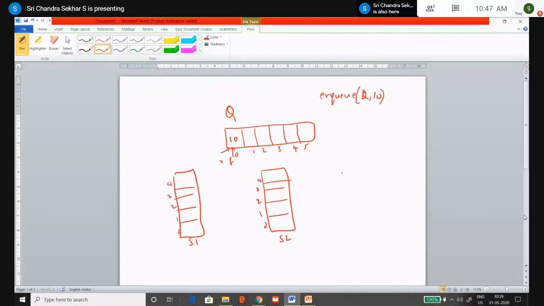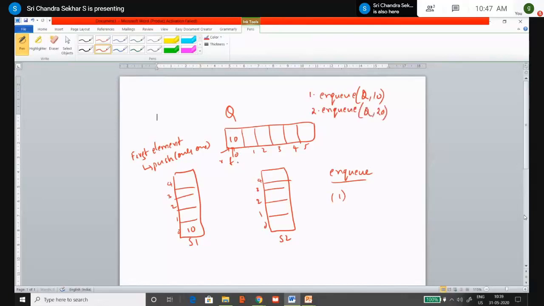According to the algorithm of NQ, the first step says that if stack 1 is empty, just push the element. So how many operations do we have? Listen carefully, if it is the first element, we have only one push operation. Next, the second instruction is also an NQ operation, NQ of Q comma 20.